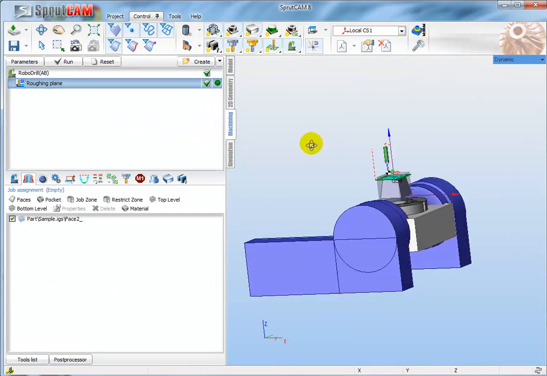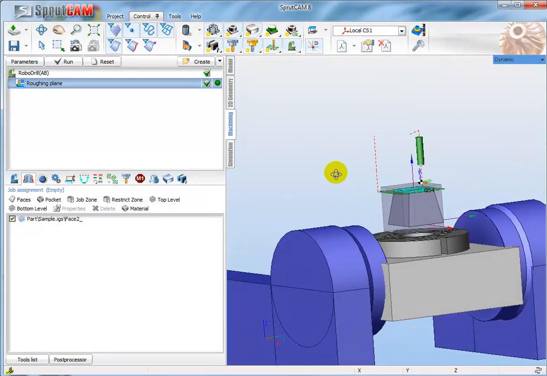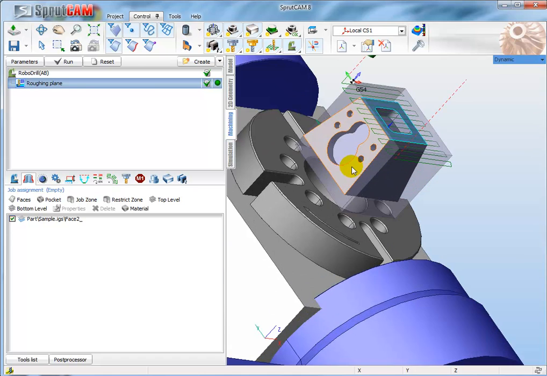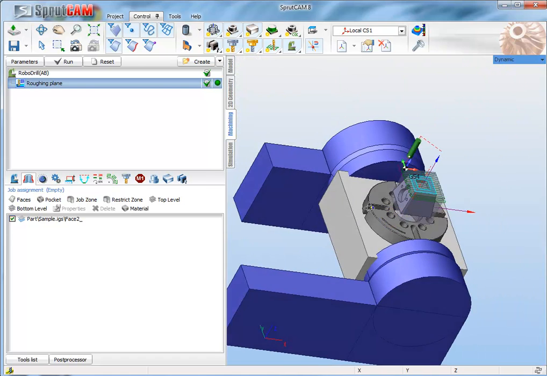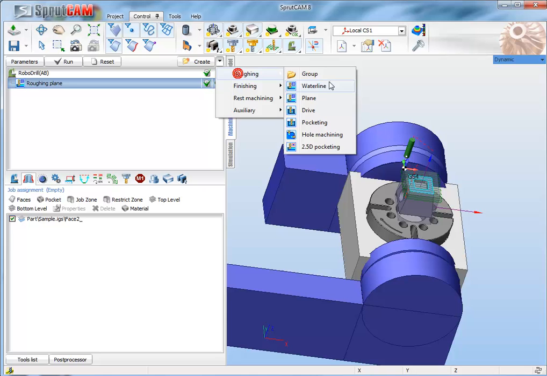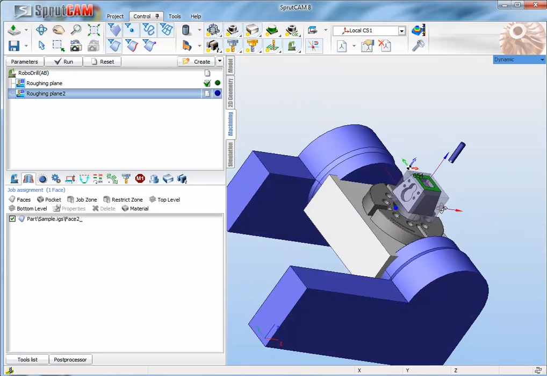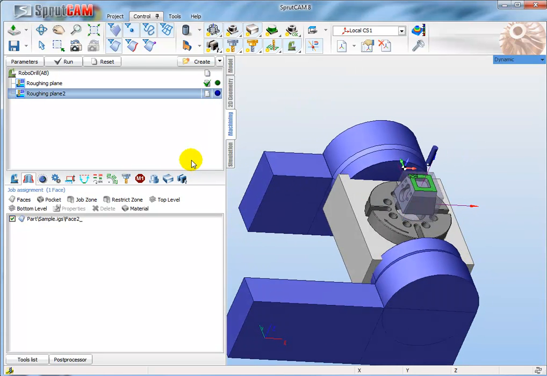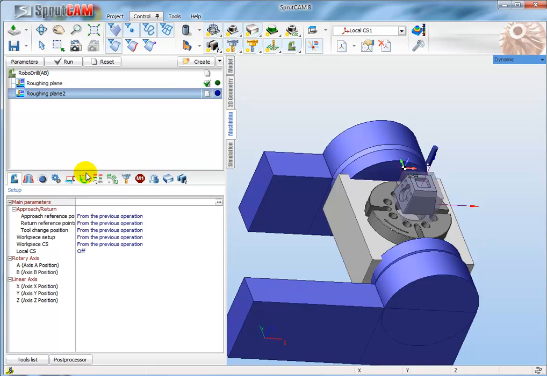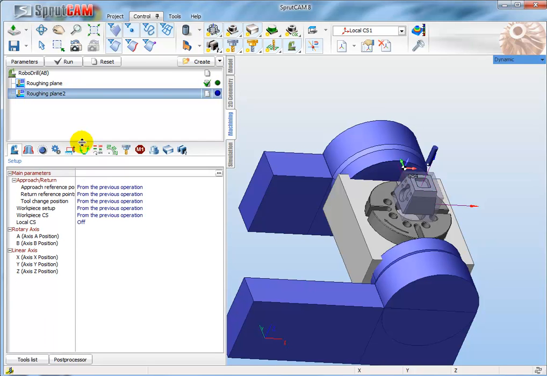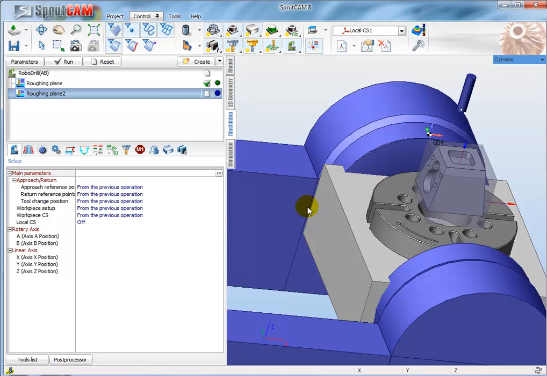Well, the next step, for example, I would like to machine this side. To do it, I also create a roughing plane operation and go to this one. So the first step, I would like to calculate the right axis position to machine this face.